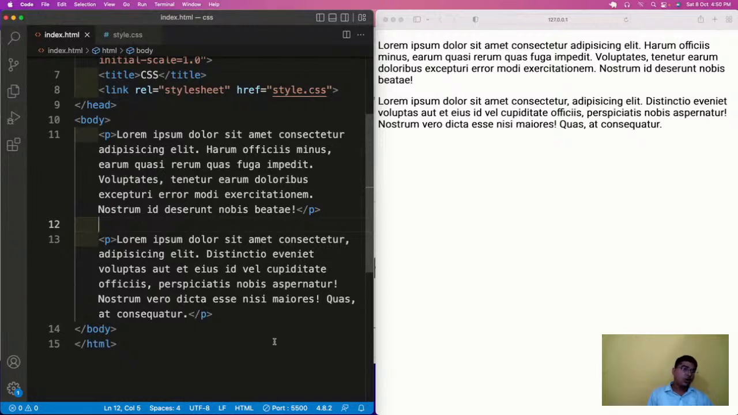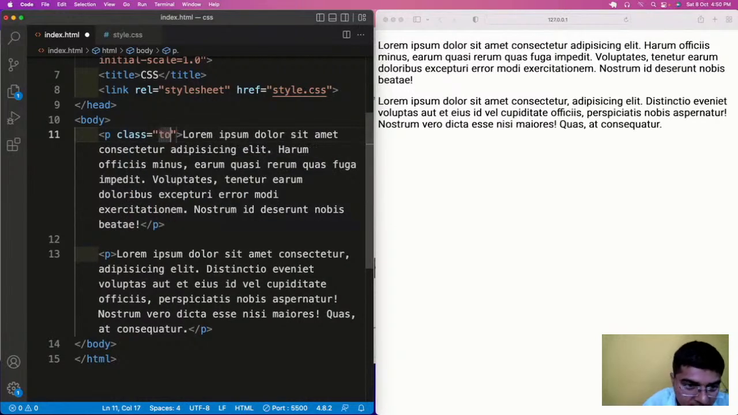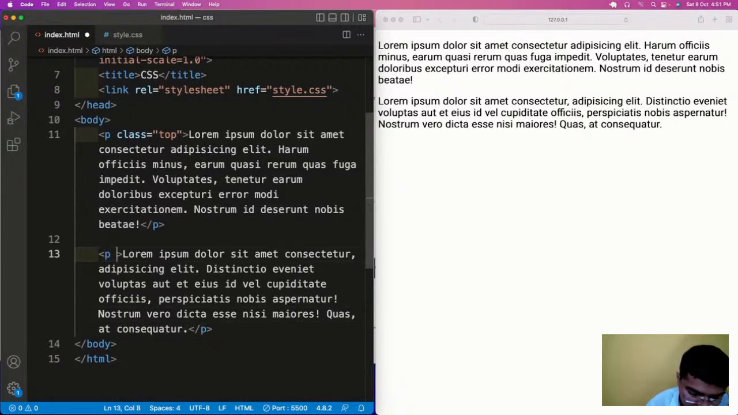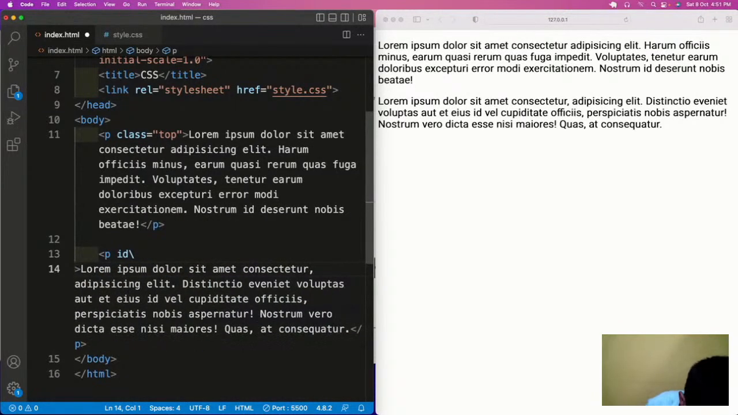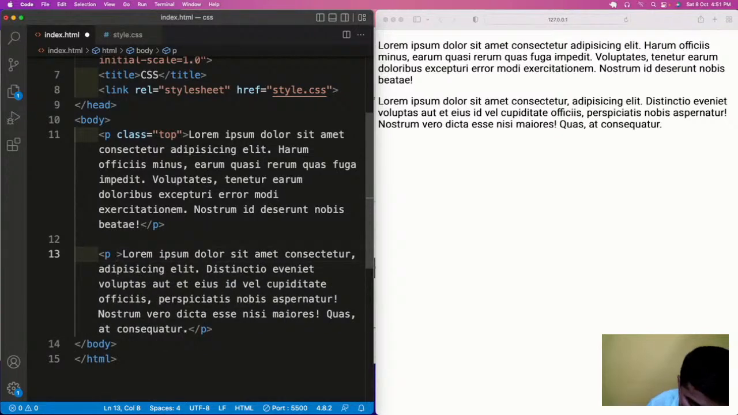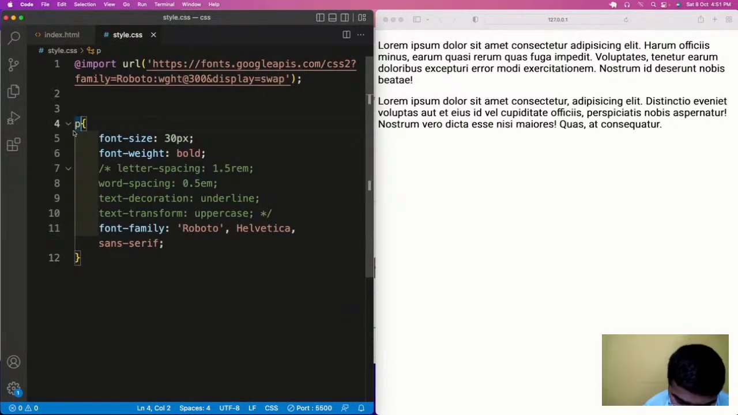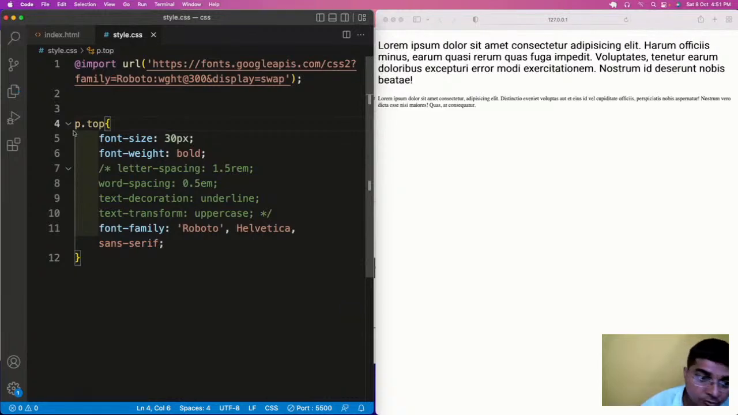The secondary difference is that dot is used to highlight the class and hash is used to highlight the ID. Fine. So now let us see how we can use the classes and IDs. Let us use a class name as top, and the ID name is bottom. So now let me have p dot top. So I have declared top for here, and for p